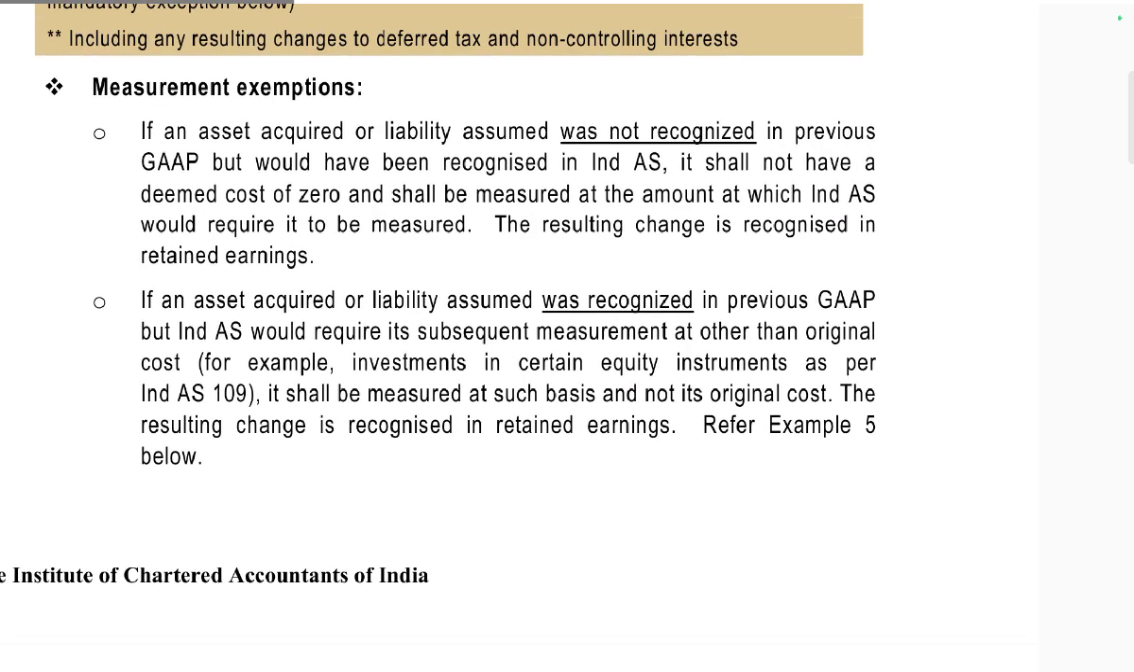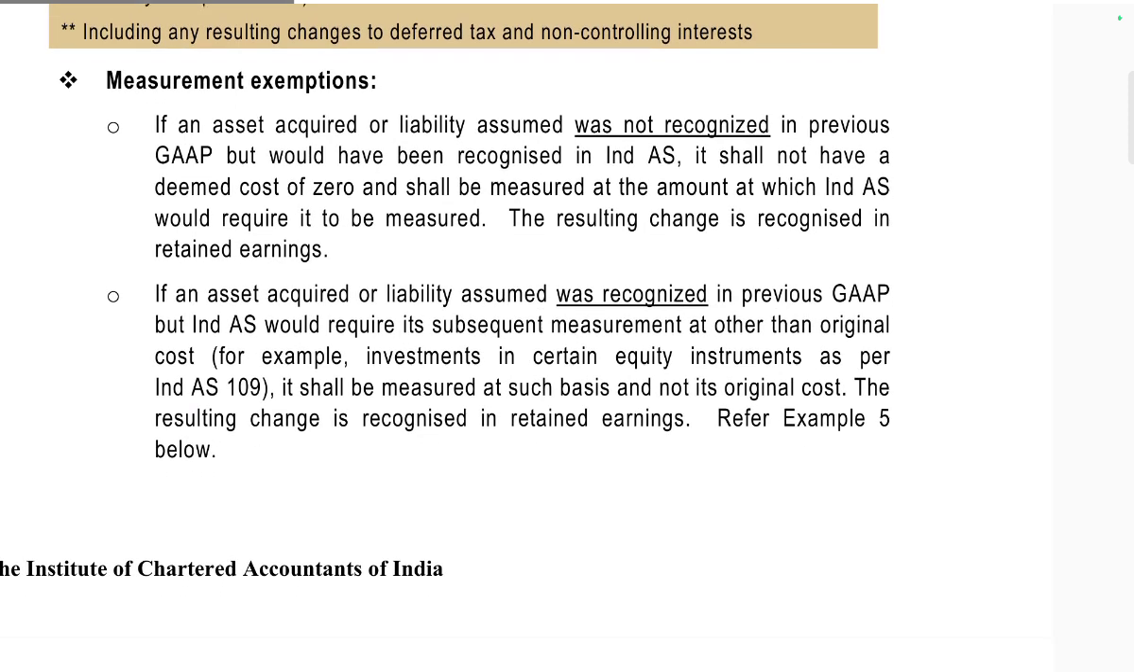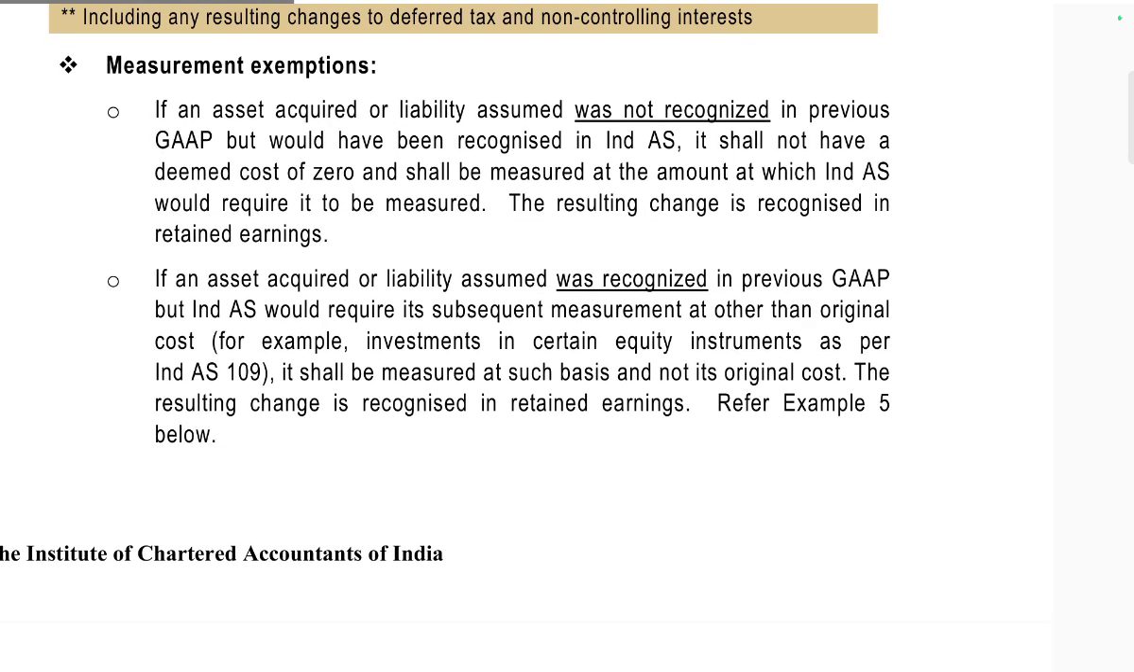Measurement exemption: if an asset is acquired or a liability assumed was not recognized in previous GAAP but would be recognized in Ind AS, it shall not have a deemed cost of zero. It shall be measured at the amount at which Ind AS would require it to be measured. The resulting change is recorded in retained earnings.